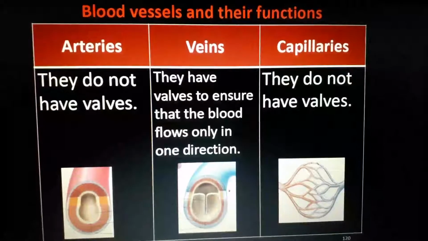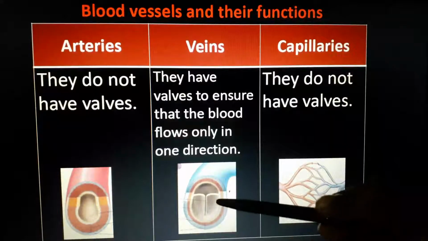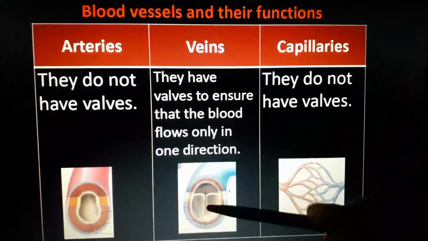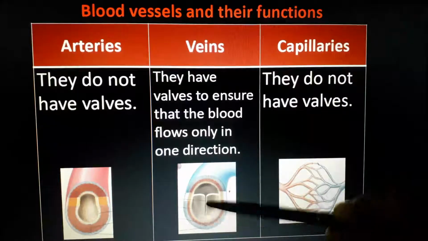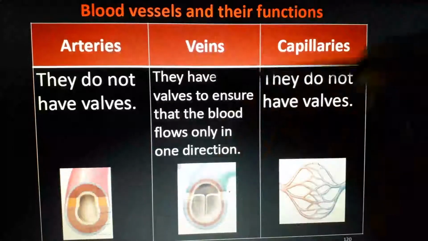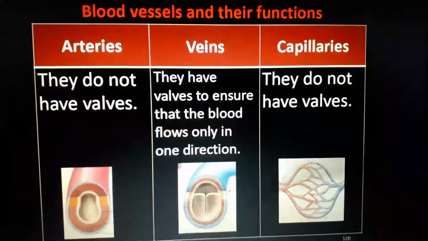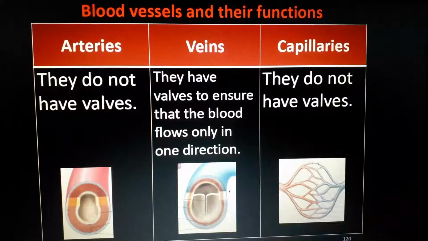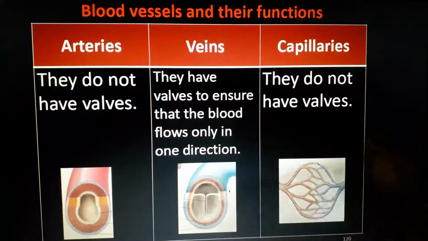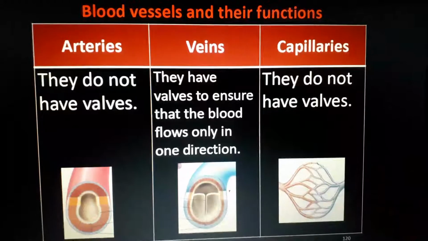Okay, this is the photo. See, if we cut the vein, we can see these are valves. The vein will contain valves like this. Arteries do not have valves, but veins have valves. See, only in one direction. In which direction will the blood flow? Inside this or outside? Only outside. Understand? That's the structure of that valve.